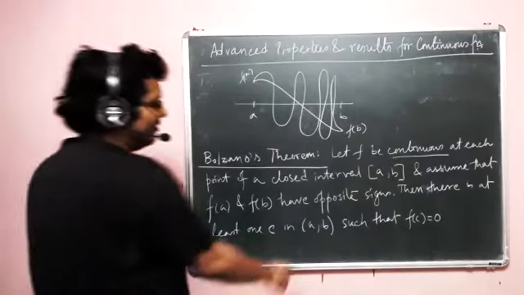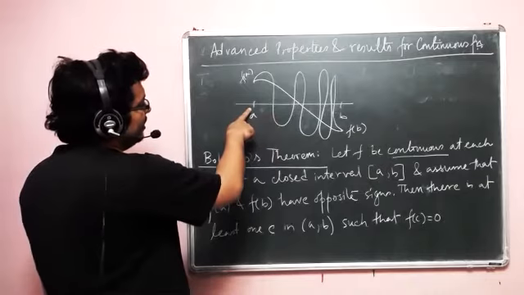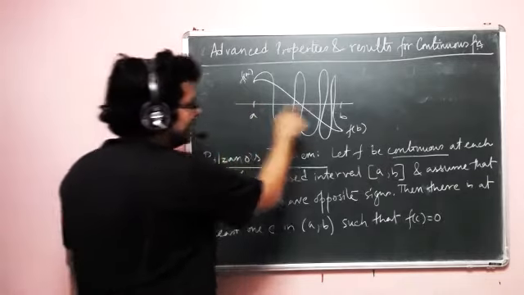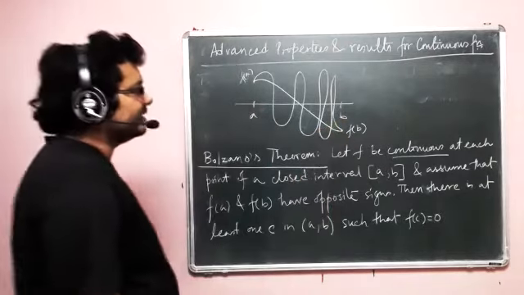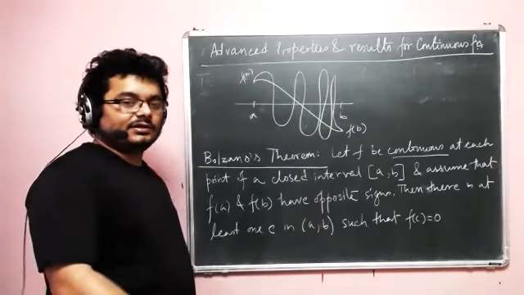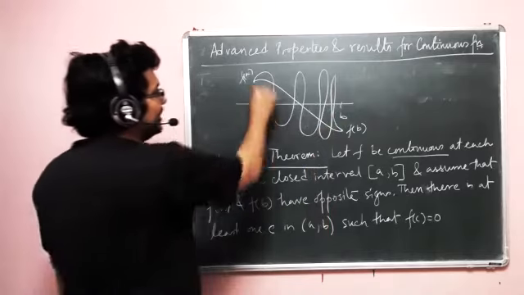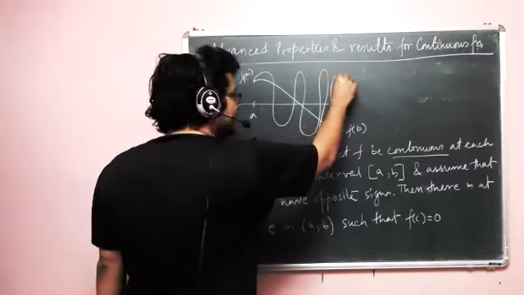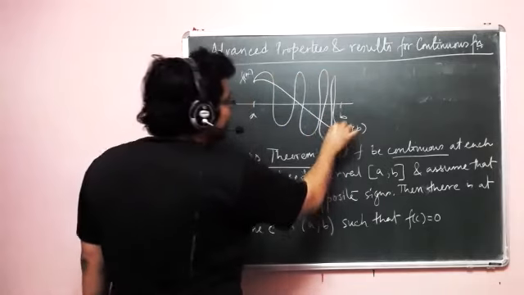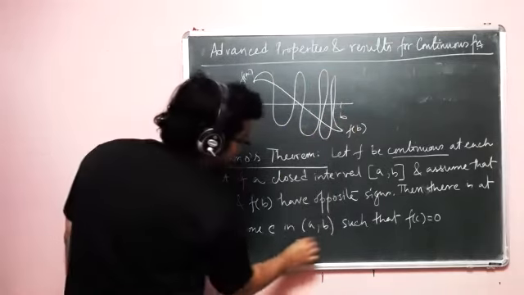In open a comma b, c cannot be on a or on b itself. I mentioned that when I said that it will lead to a jump discontinuity. From a, if you go here and just before b suddenly it becomes this, there will be a jump discontinuity. So that's why it is open a comma b.